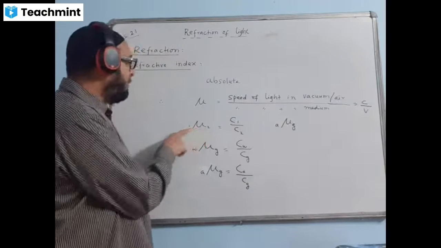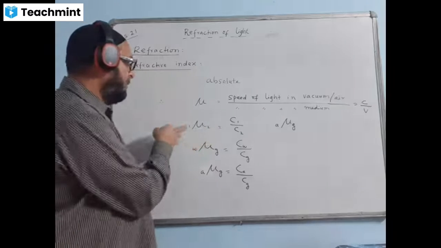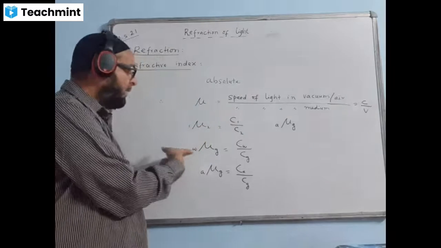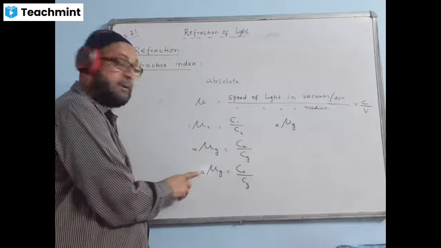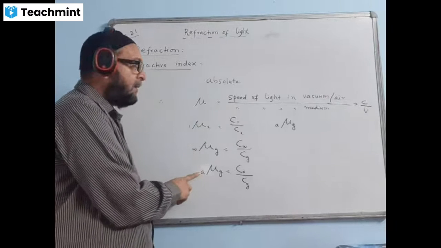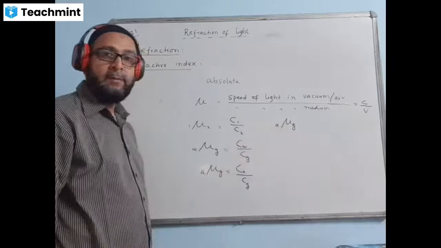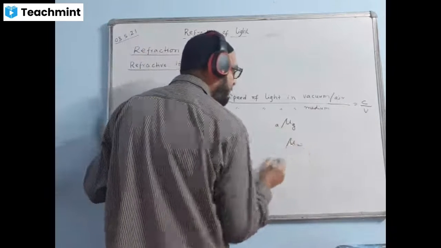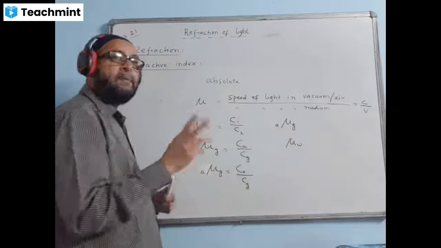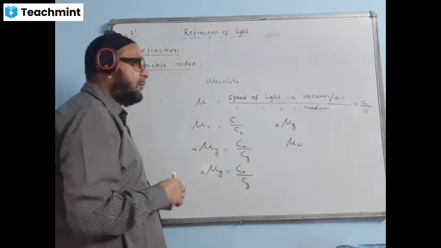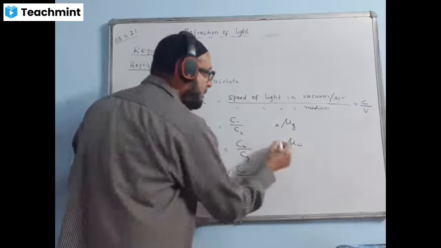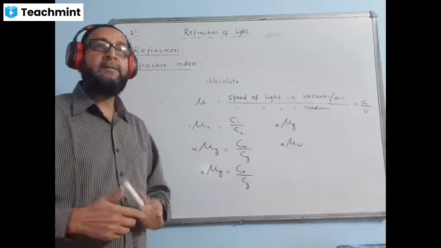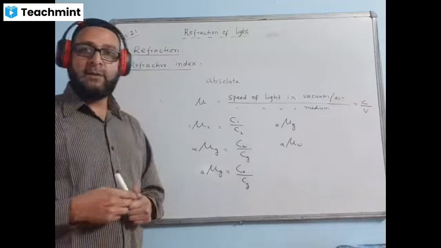These things are called non-absolute because this medium 1 can be anything else, other than air or vacuum. This is also non-absolute, but this one we can call absolute because this is with respect to air. This is also with respect to air, this is the absolute type. I say refractive index of water, only water. That means always two mediums are involved during refraction. So refractive index of water with respect to what? With respect to air, or automatically it becomes air or vacuum. That is the value of absolute refractive index.